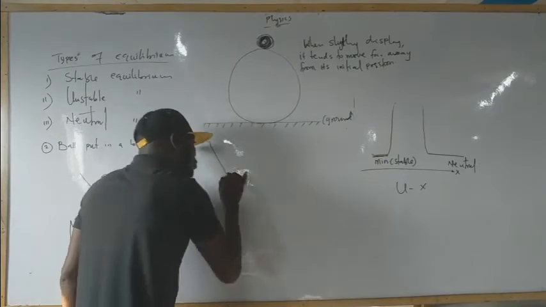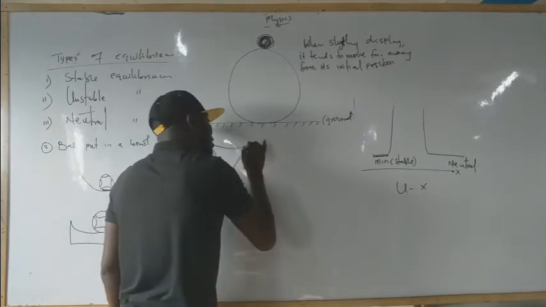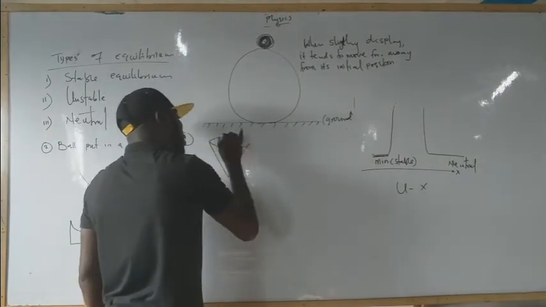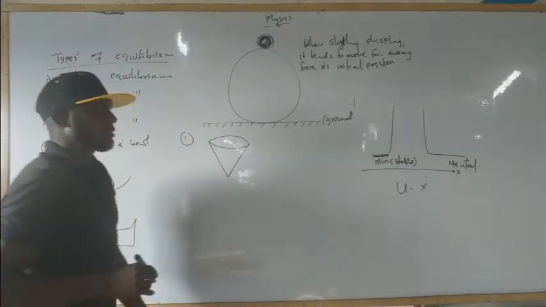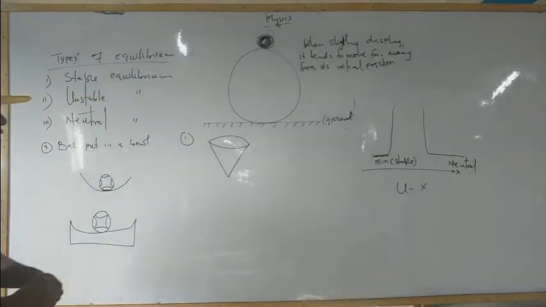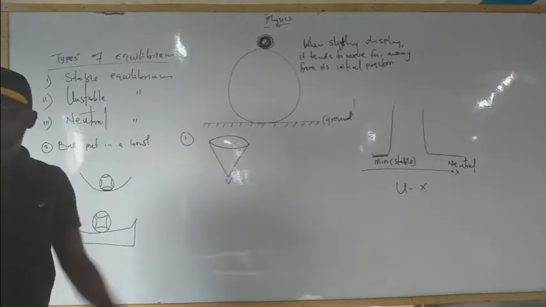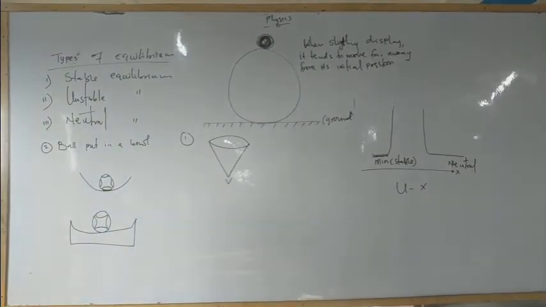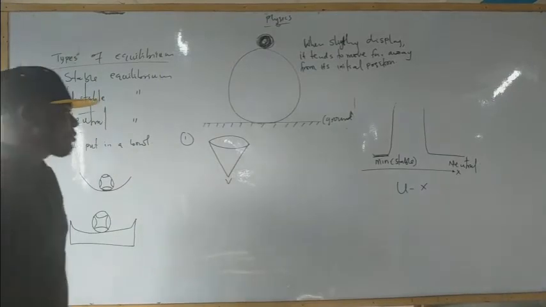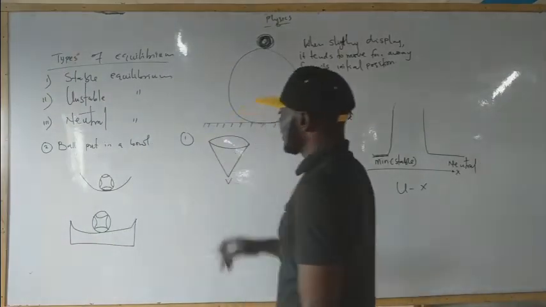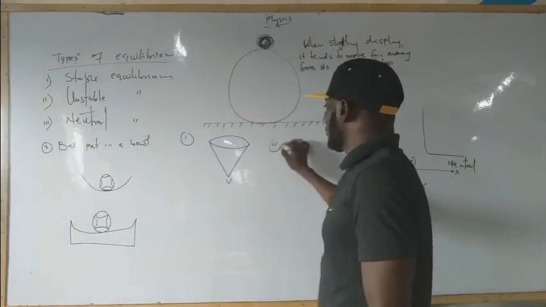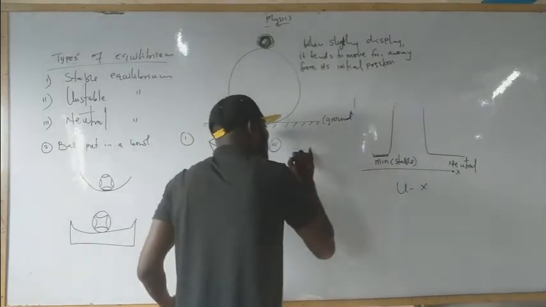Example 1: when you have a cone sitting on its vertex, this is the vertex of the cone V. This is unstable. It's not stable. The cone sitting on the vertex. Or the second one, we can have a ball placed at the back of a ball.